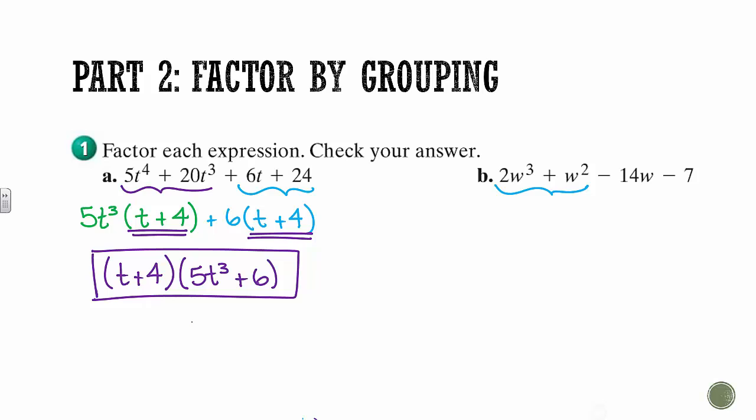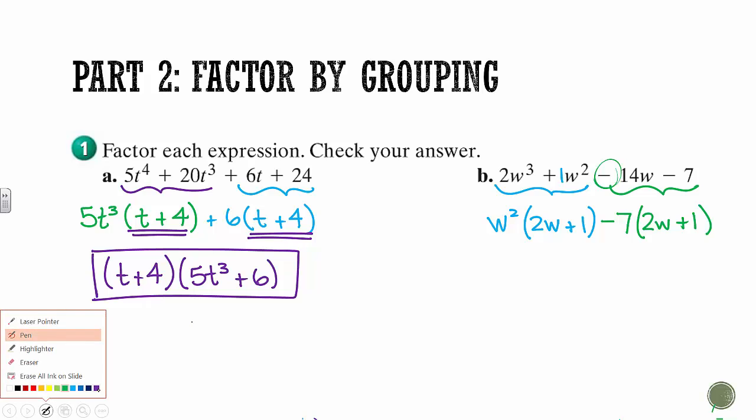So what do they have in common? Number-wise, a 2 and a 1 just have a 1. 3 w's and 2 w's, so I'm going to take out 2. If I want to multiply w squared by something and get me 2w cubed, I need a 2 and a w. And then I just need a 1 here, because w squared times 1 gives me w squared. And then here, if this first term is negative, you always pull out a negative there. So 14 and 7 both have a 7 in common, and that's it. So negative 7 times 2w will give me negative 14w, and negative 7 times 1 will give me negative 7.